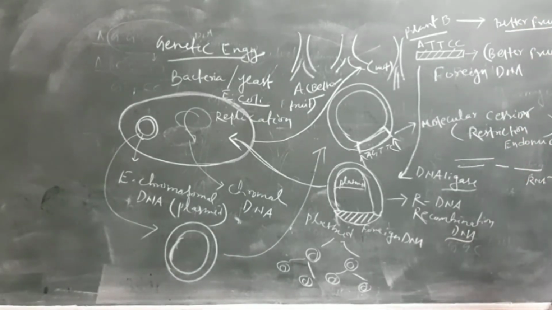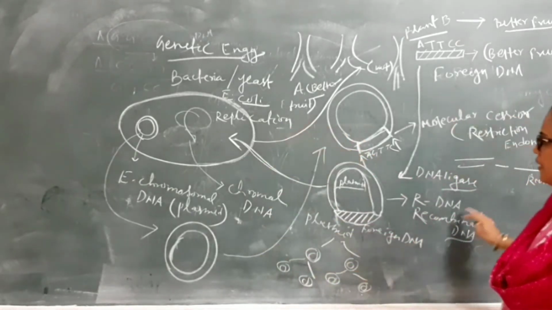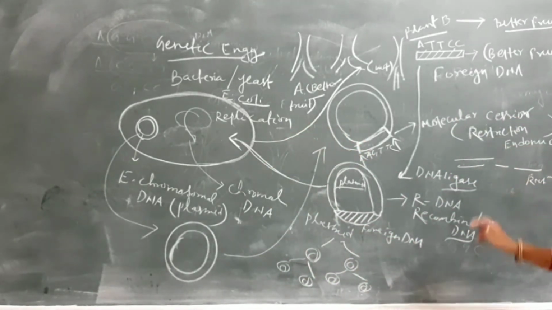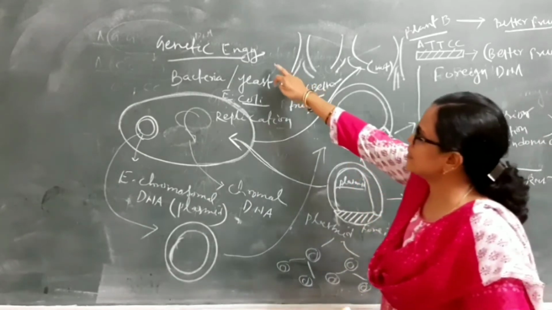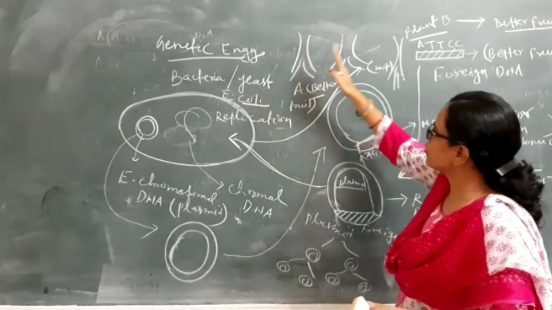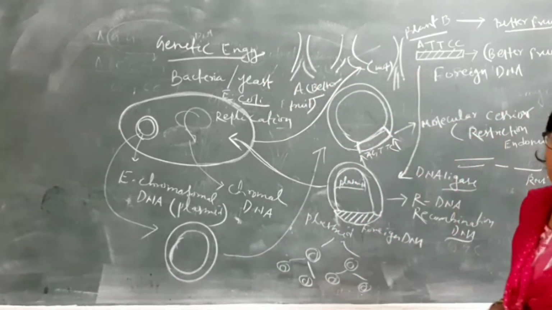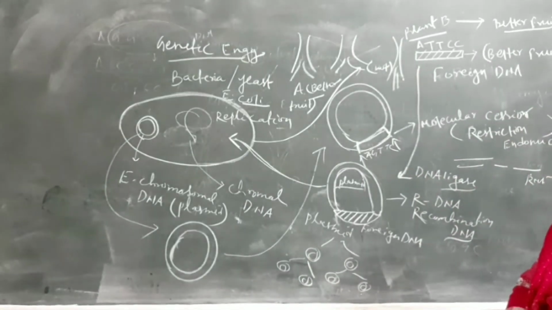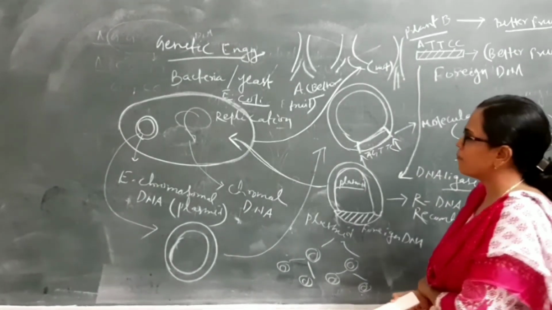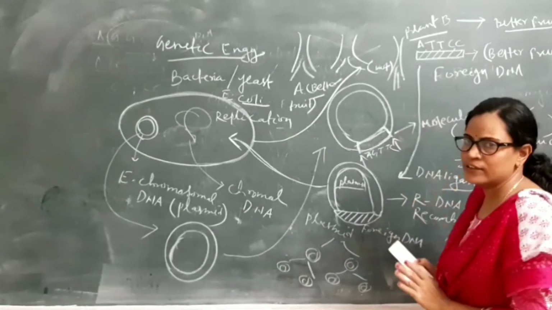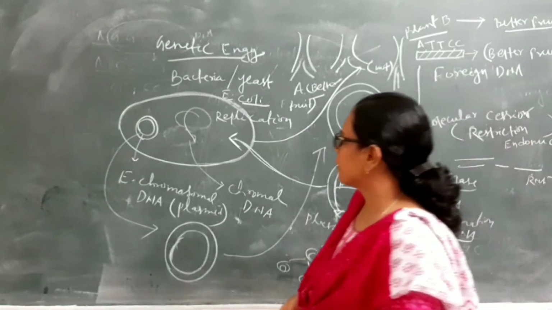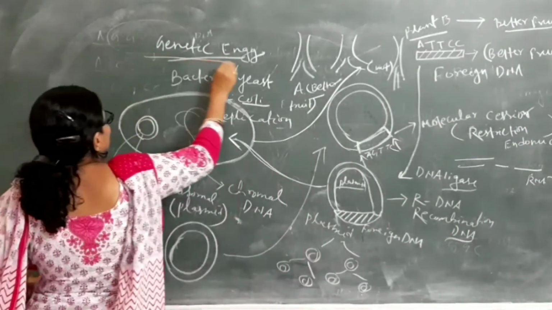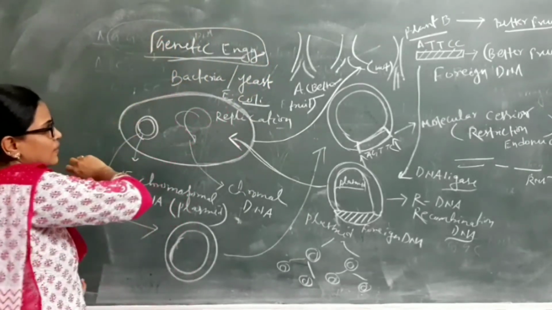So this is the detailed structure of recombinant DNA technology, also known as genetic engineering technology. If a plant does not produce better fruit, with the help of this technology plant B produces better fruit. In this way, the genetic engineering technology is completed.